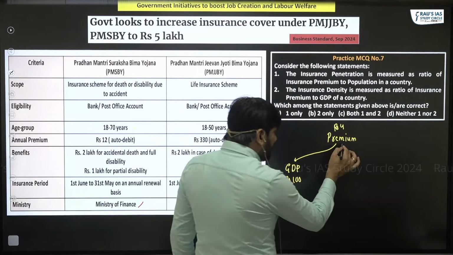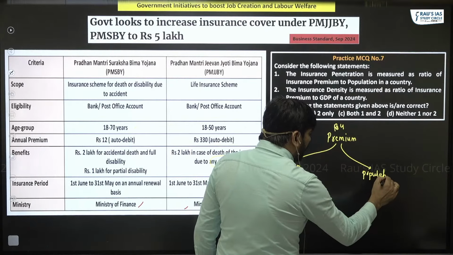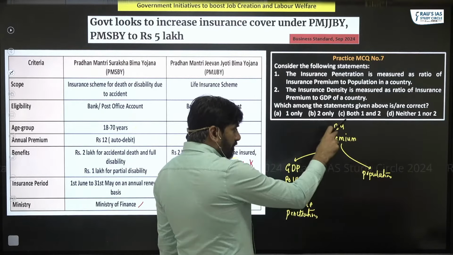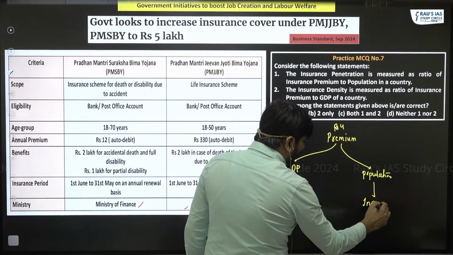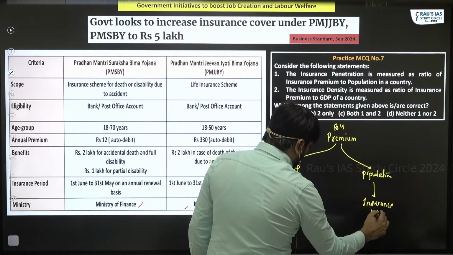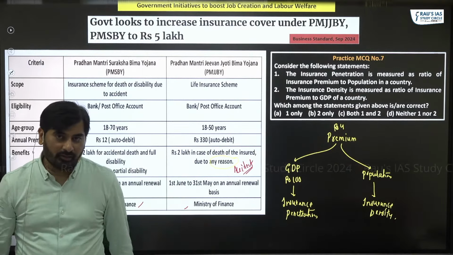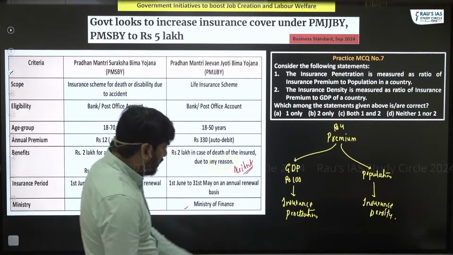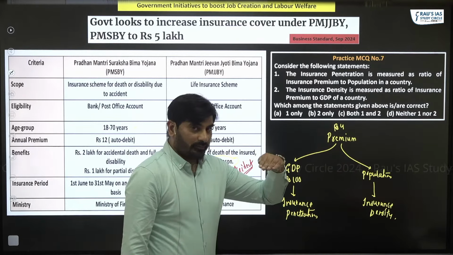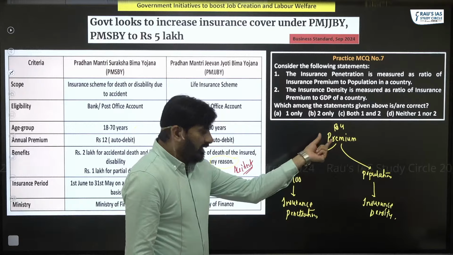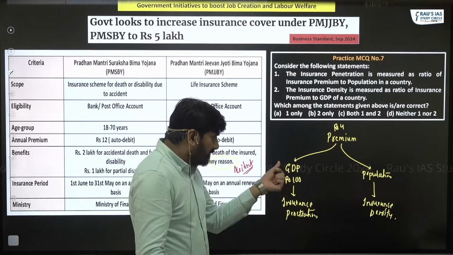If you express this premium as percentage of population, then we would call this insurance density. That's the difference. So what is common to insurance penetration and insurance density is numerator. In both the two things, the numerator is premium. But in case of penetration, the denominator is GDP.